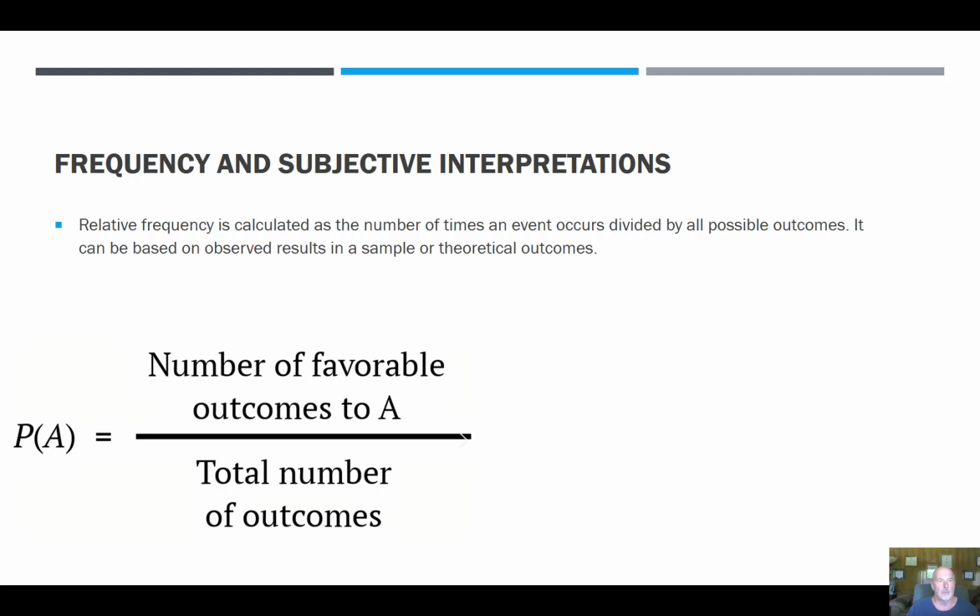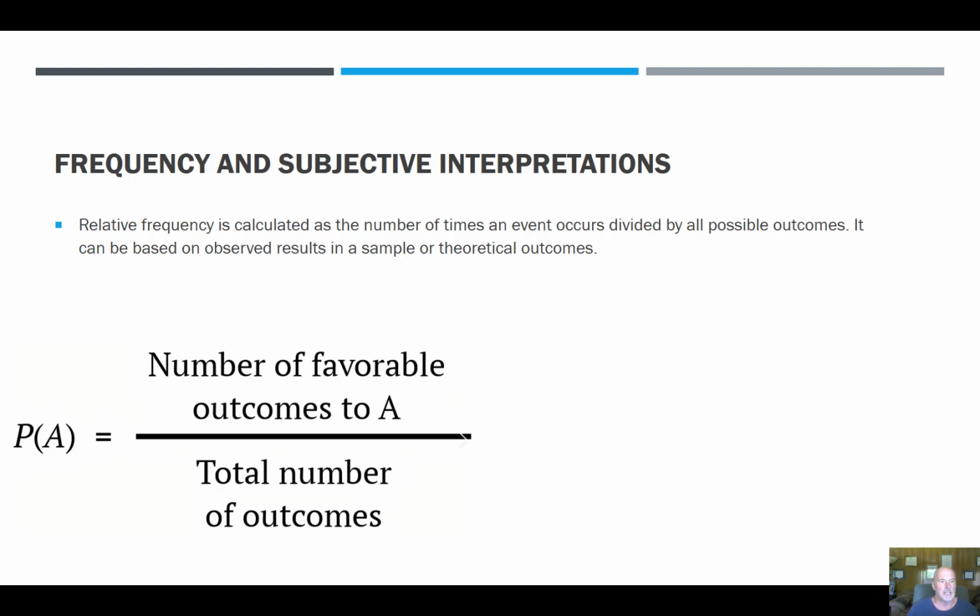And then, here's relative frequency. Let's look at this. Relative frequency is calculated as the number of times an event occurs divided by all possible outcomes, right? It can be based on observed results in a sample or theoretical outcomes. So that, in a nutshell, if we have an experiment, let's suppose that we're just rolling a dice in an experiment. We'll look at some of the distributions there in just a second. But if I roll a dice, I'm going to get 1 out of 6. That's going to be the odds, right? So that is the probability of a 1 is going to be 1/6.